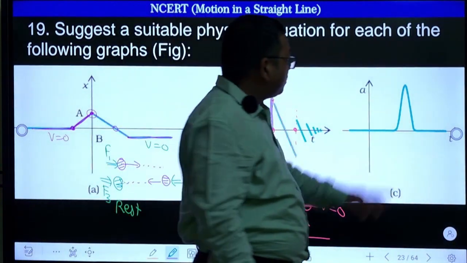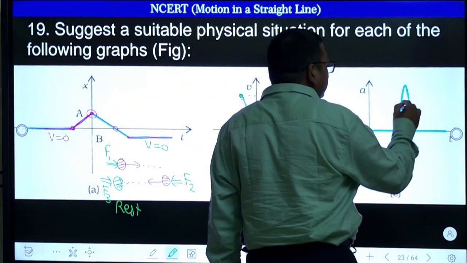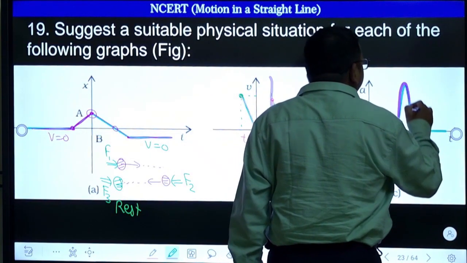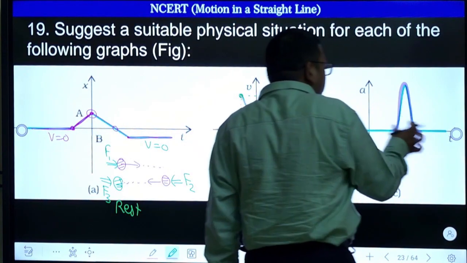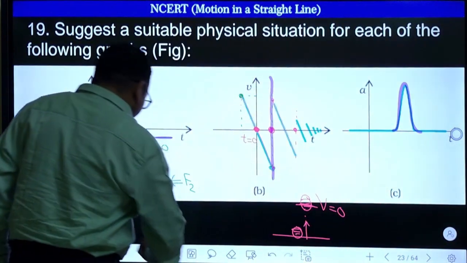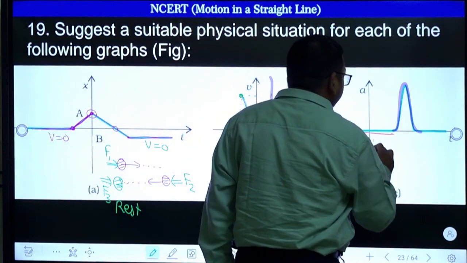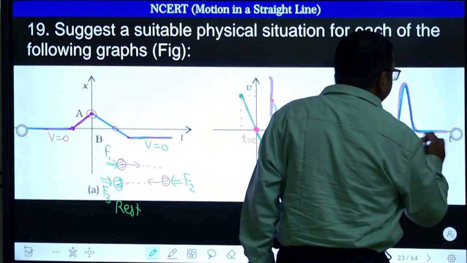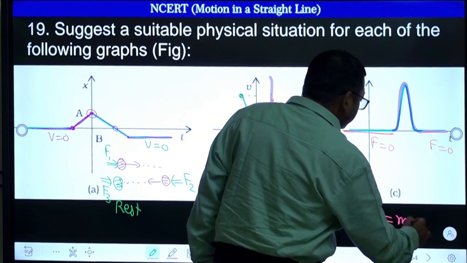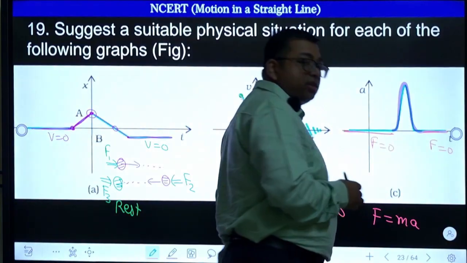What about this graph? Definitely here you can see this is an acceleration time graph, and acceleration has a peak. So during this time some force is acting. Before that acceleration is zero. Acceleration is zero means force is zero. So there will be no force here. Here there is no force. Here also there is no force. And force is equal to mass into acceleration. So acceleration is increasing. Maximum acceleration is happening.